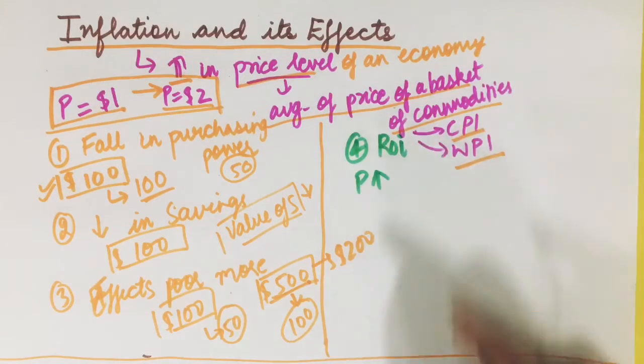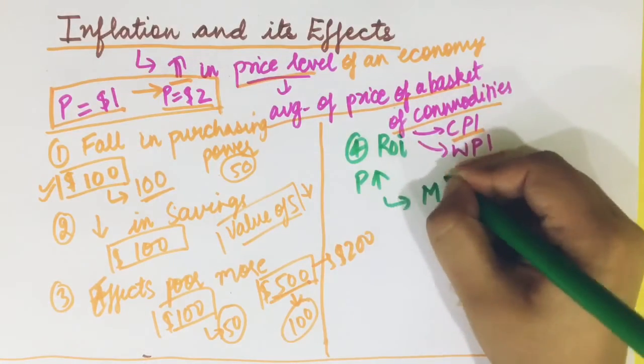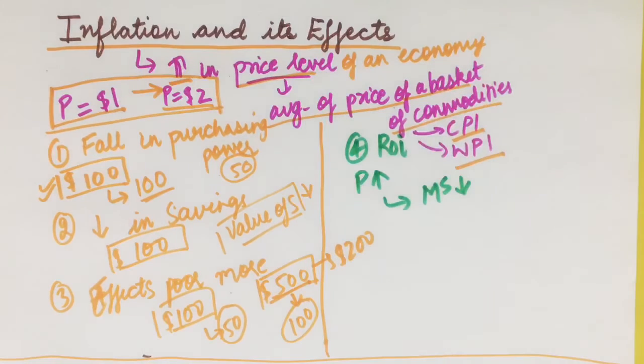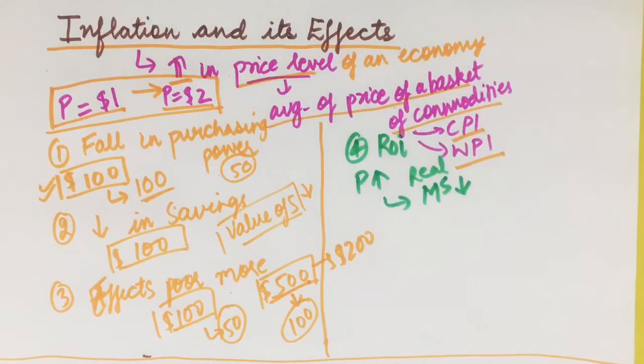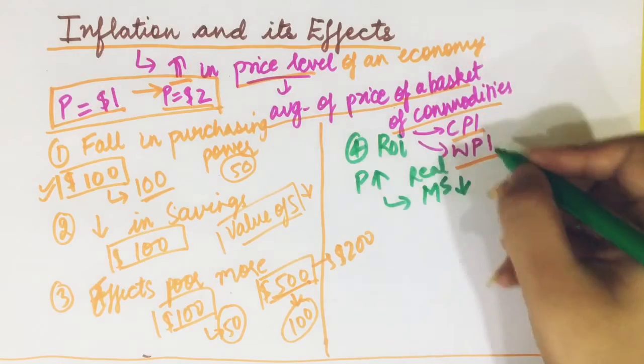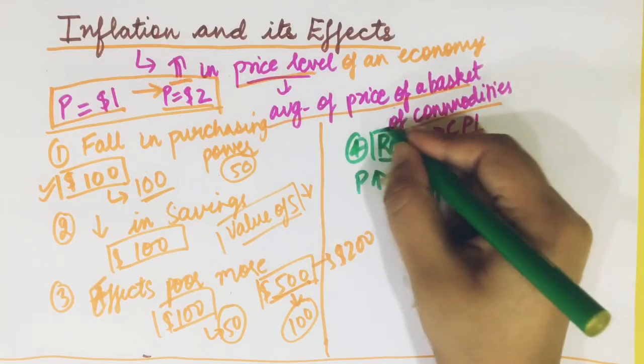My real money in the economy is falling. My money supply is falling in real terms. Although if there was $100 in an economy earlier, it continues to be $100, the price of those $100 has fallen. So real money supply has fallen, but we know that money demand is the same. Money demand has not changed.